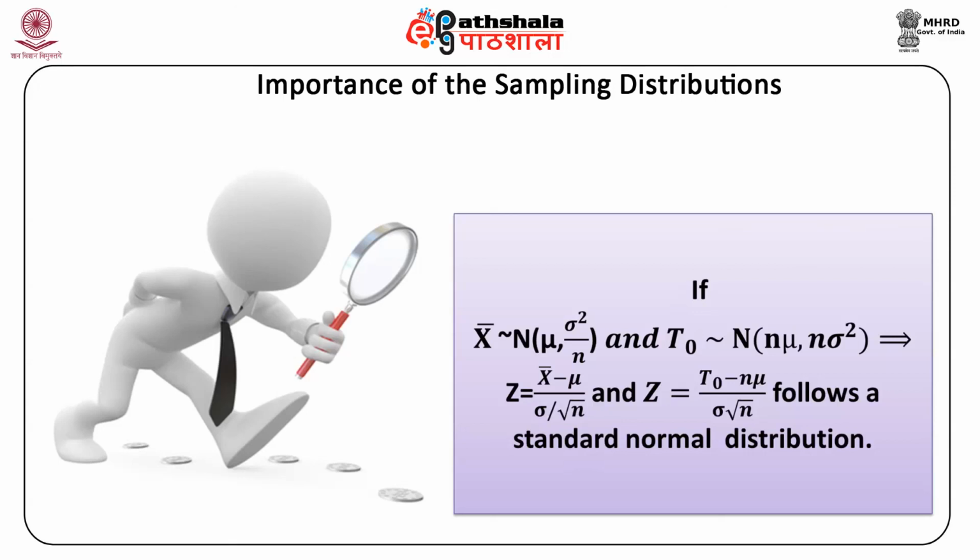So probability of x bar greater than or equal to 48 is equal to probability z greater than or equal to 48 minus 50 upon 1.25.